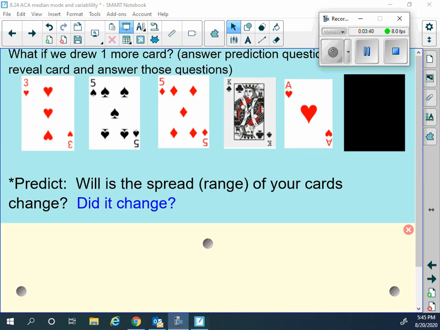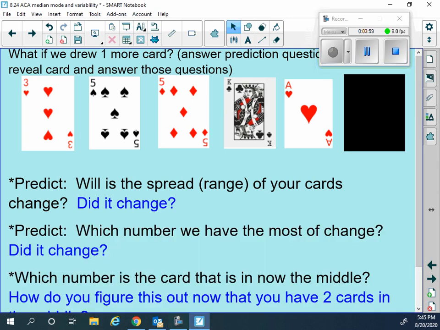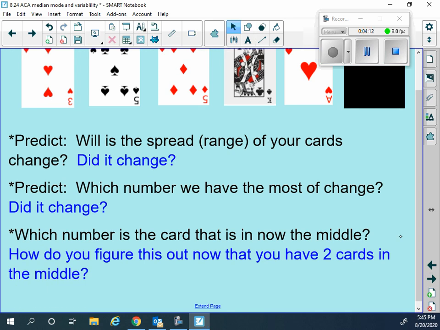Okay, so now our scenario is, what if we drew one more card? Okay, so these are our same cards, and what if we drew one more? First, I want you to predict will the spread or the range of our cards change, and then did it change? All right, and then I want you to make a prediction. Which number do we have the most of, will that change? Okay, which number is the card that's now in the middle? Okay, and then we'll get back to that in just a second.